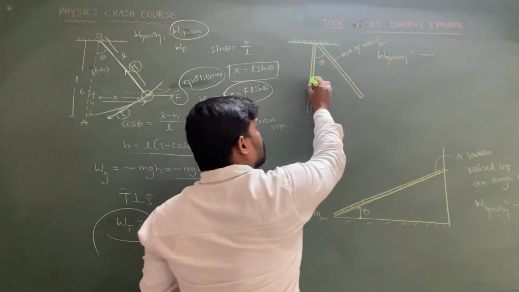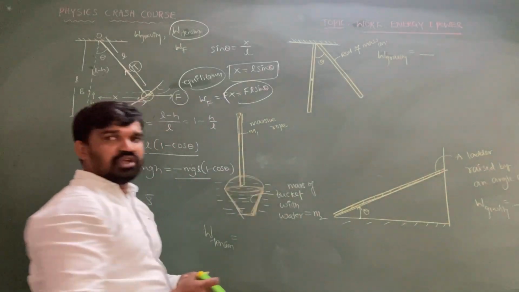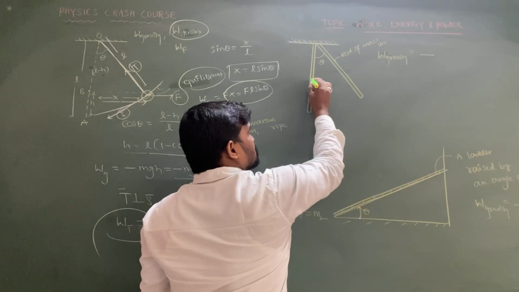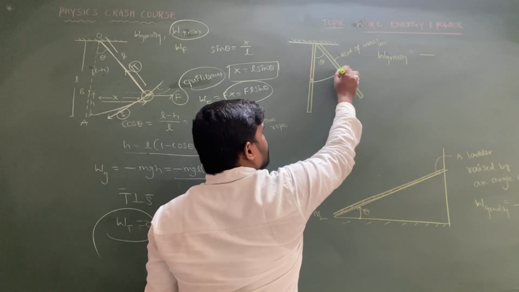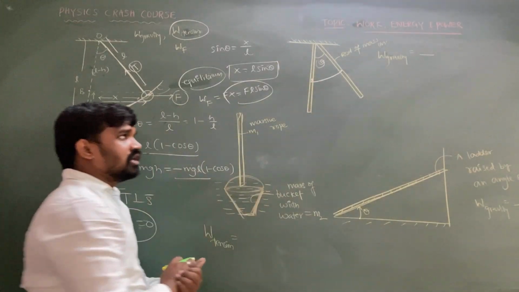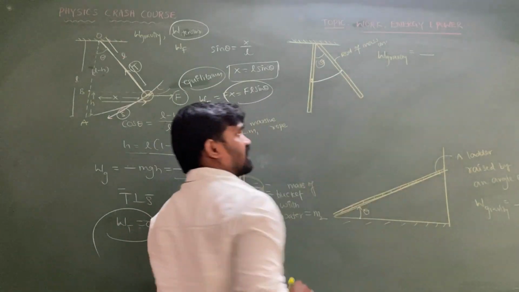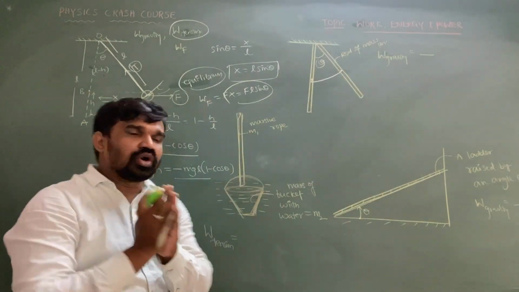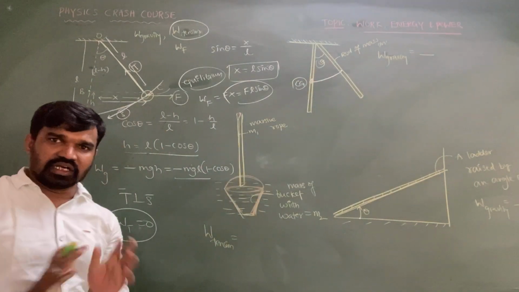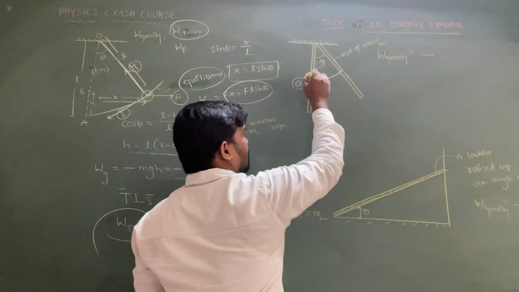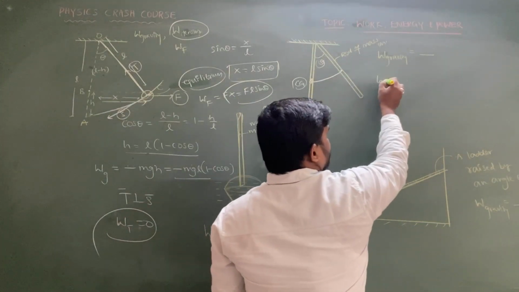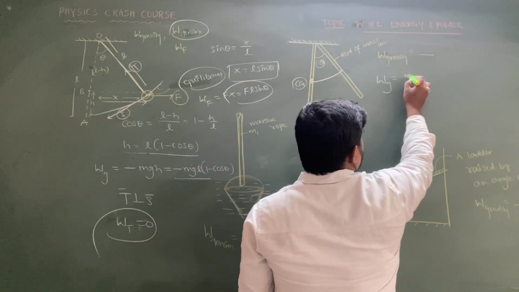Next, if a uniform rod whose mass is m is suspended and a horizontal force is acting, so it is moved from the equilibrium position such that it is making an angle theta with its mean position. What is the work done by the gravity? In this case, as it is a massive rod, its total mass is supposed to be located at the center of gravity or center of mass. So the center of gravity's position is how much, beta? L by 2. So the same way we will get the work done by gravity is equal to minus mgh.